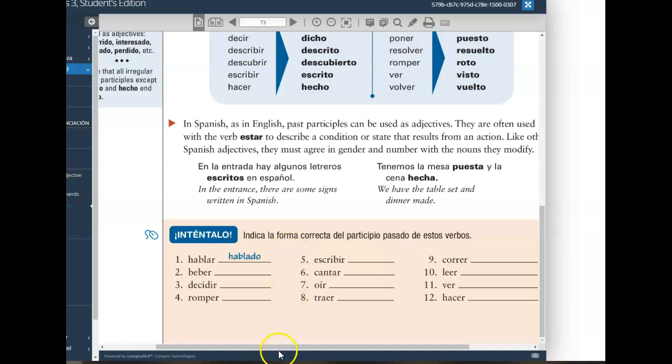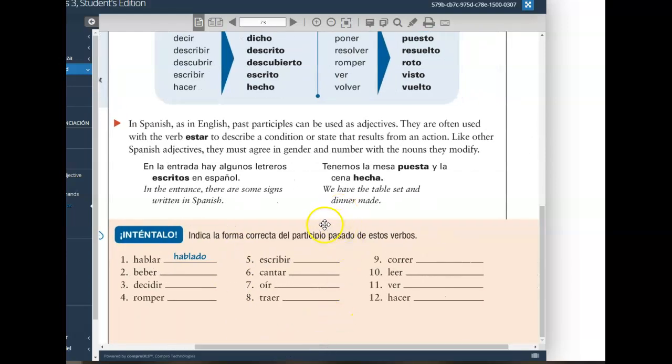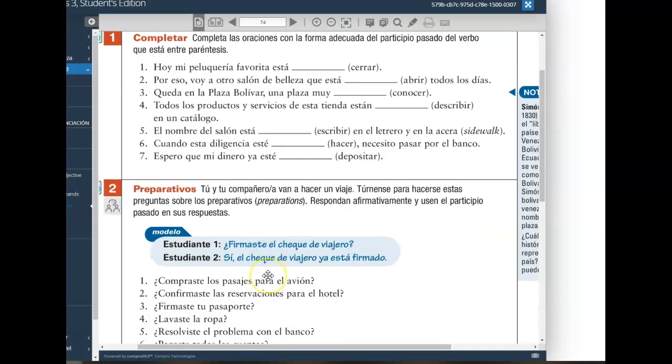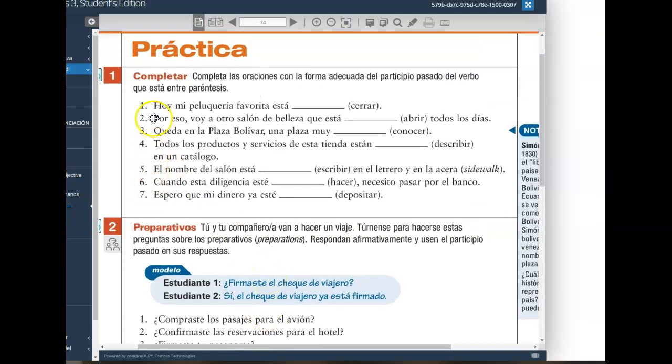Just remember that because it's serving as an adjective, it changes in agreement with the noun it modifies, agreeing in both gender and number. I'll do 1, 2, 3, pause, and then you do 4 through 7.